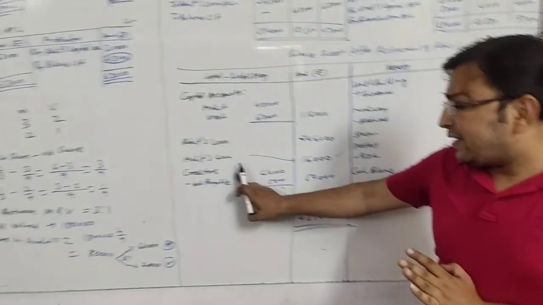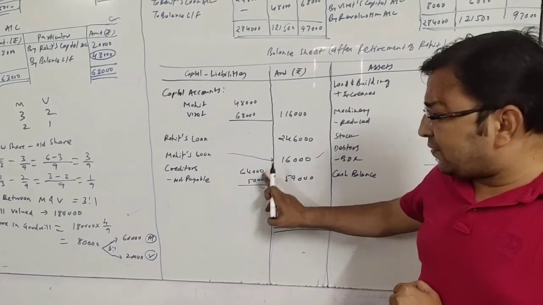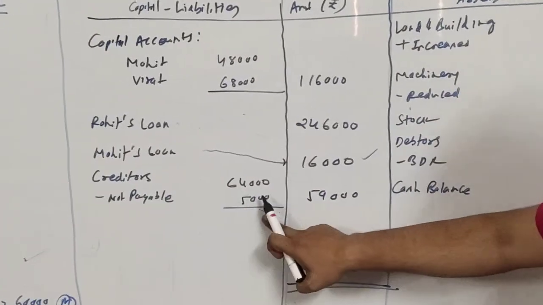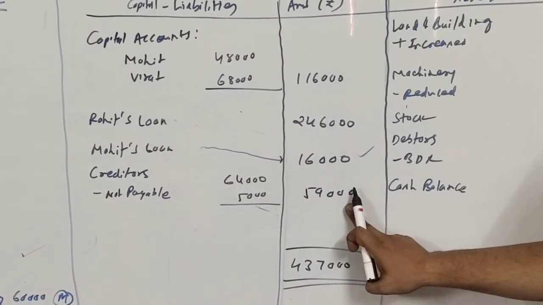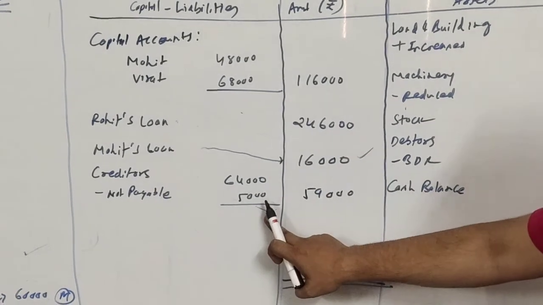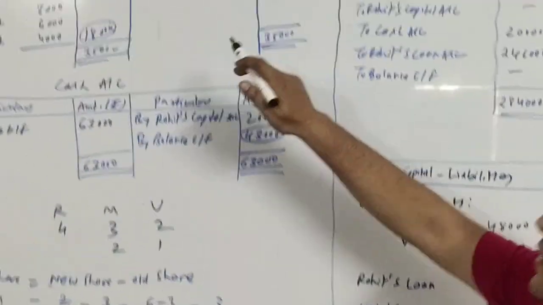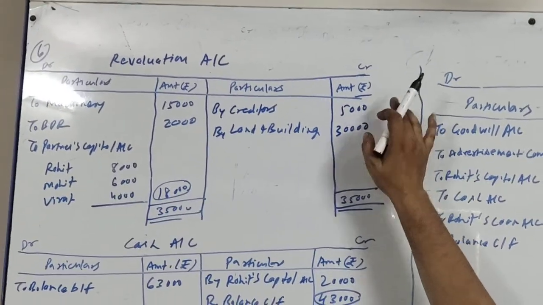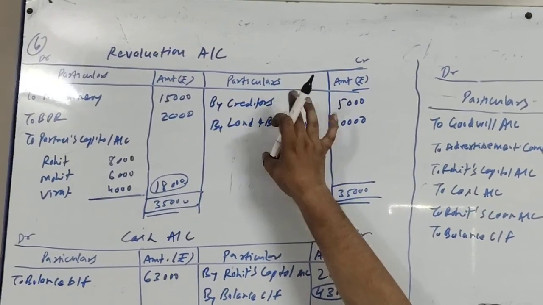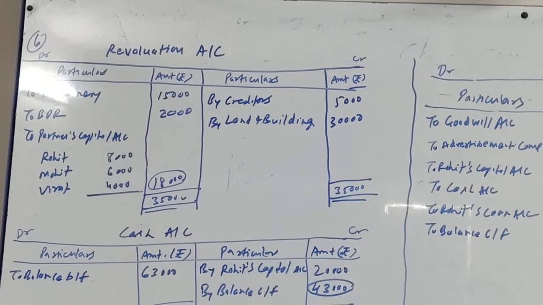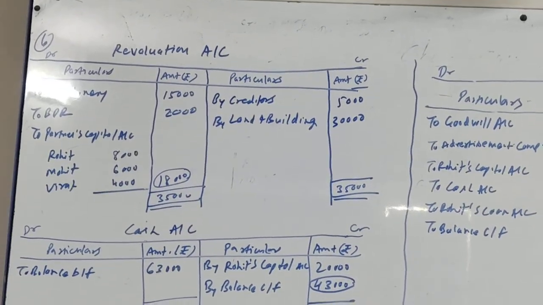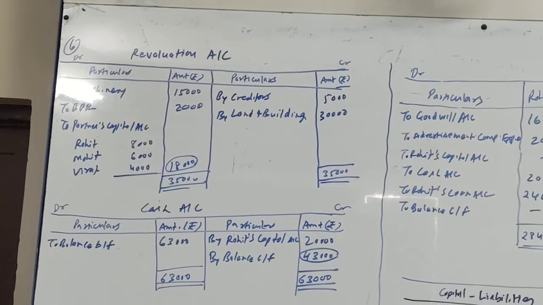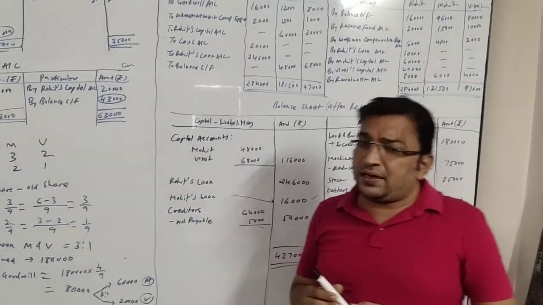So here it is, creditors are given 64,000 minus not payable 5,000, outer column 59,000, and this 5,000 rupees will be credited to revaluation account. Here it is by creditors account 5,000. If you want to give entry for this, it will be creditors account debit to revaluation account 5,000. But in this particular sum, we are not asked to pass entry, so we are not writing the journal entry.